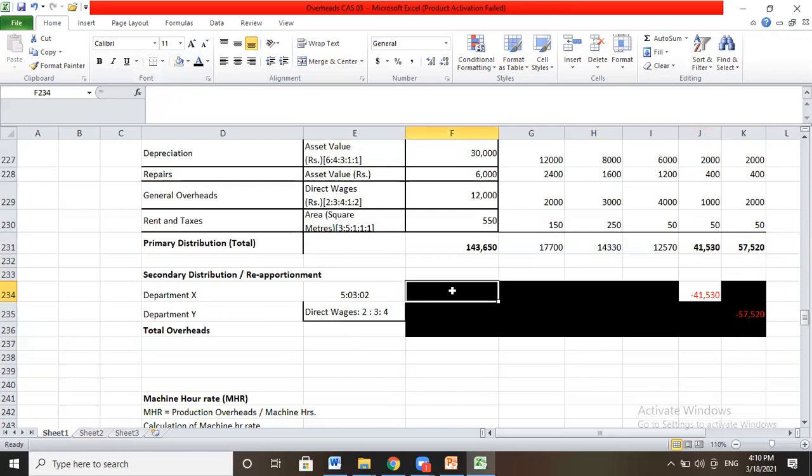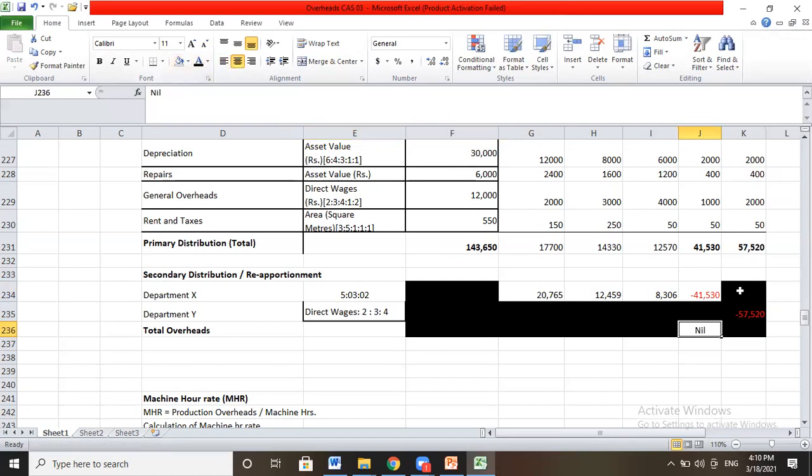So it will be divided by 10 and multiplied by 5, and you will get the number 20,765, and so on. So 41,550 will be deducted from 41,550, hence there will be no balance available for department X.